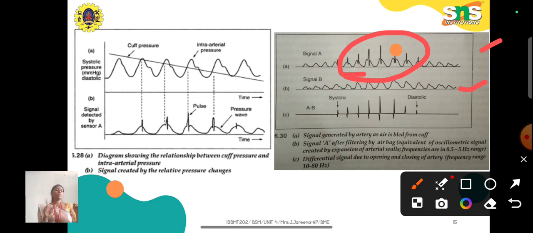Sensor A focuses on the blood vessel side and sensor B focuses on the cuff side. When you differentiate both, you get a cleanly segregated signal of the pressure variations due to the vibration of blood vessels. The starting point is systolic and the ending point is diastolic. That's all. Thank you.